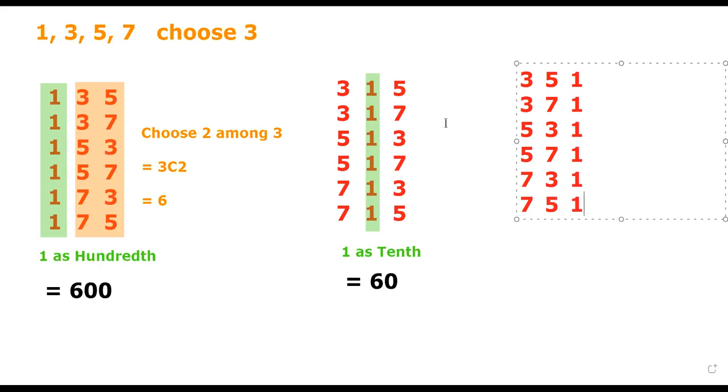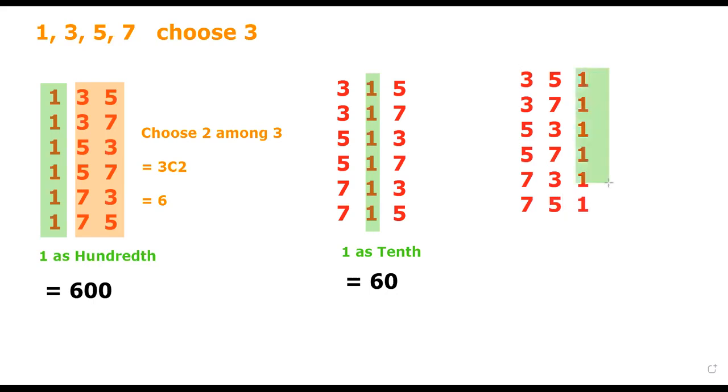Again, if we don't sum up all the numbers, we just sum up the 1, we can see that this contributes exactly 6. So for our 1 digit, it contributes exactly 666 to the final sum. Once you understand this, you can apply the same logic for 3, 5, and 7.